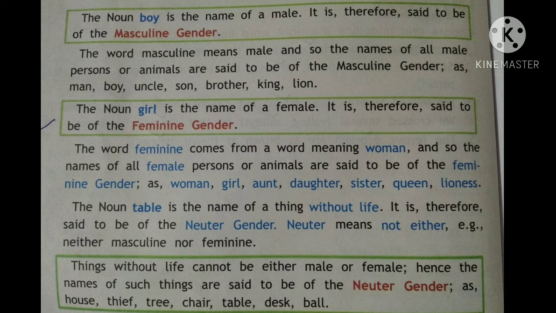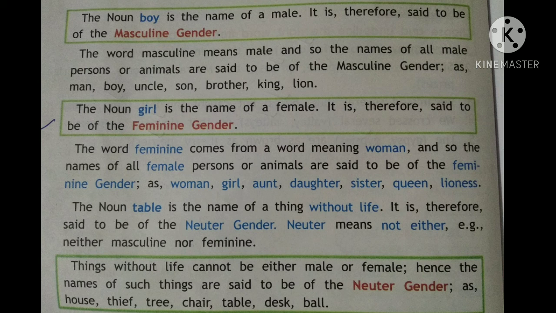For example, if we say man in masculine, in feminine we will say woman. If boy in masculine, in feminine it will be girl. Uncle in masculine, in feminine it will be aunt. Son in masculine will become daughter. Brother will become sister, king will become queen, and lion in the feminine will become lioness.